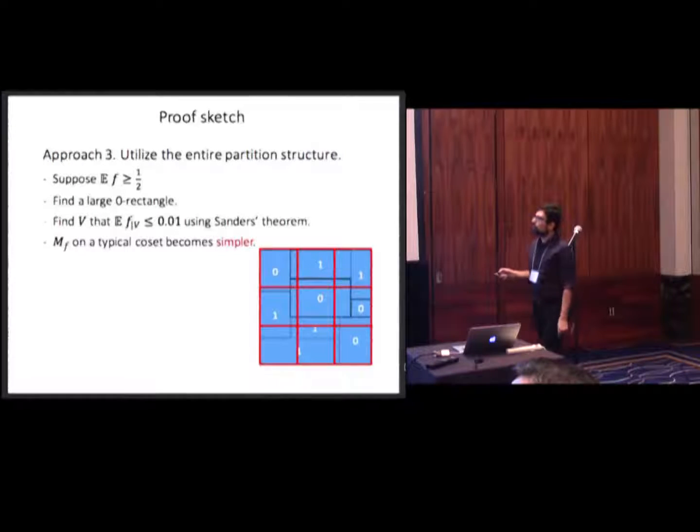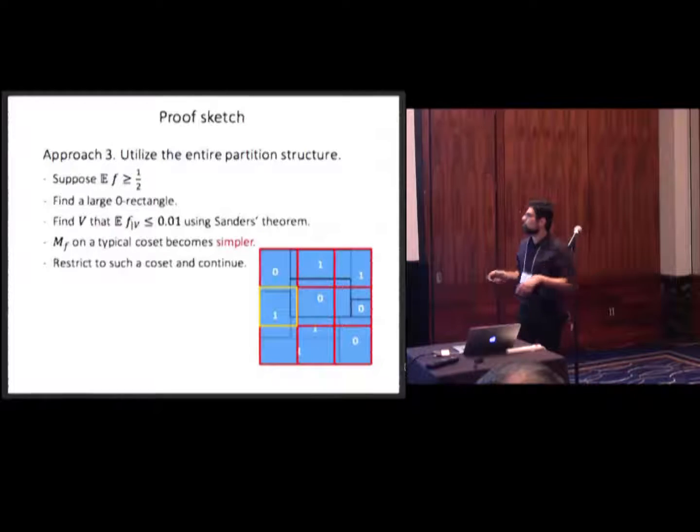Now let's see what we can do. We can look at the partition of this whole matrix into all the cosets of the subspace. Somehow we want to prove that on a typical coset, one of the partitions restricted to that coset will be much simpler. So we can just focus on that one and recurse.